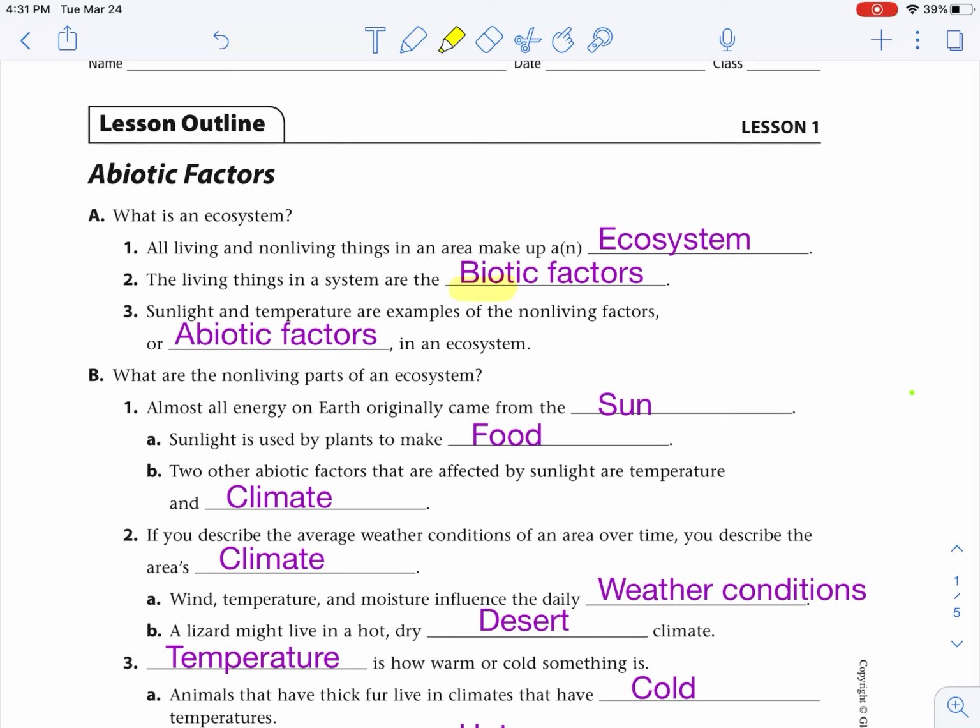So we can look here that bio means life. So biotic factors are going to be living. And in this word here, we have the prefix a meaning without. So abiotic is going to be without life, so non-living.